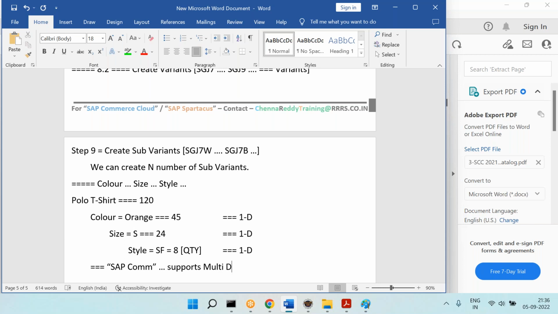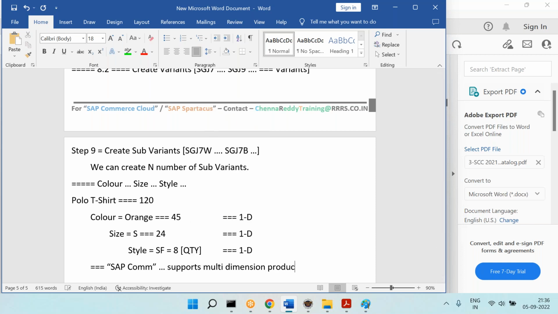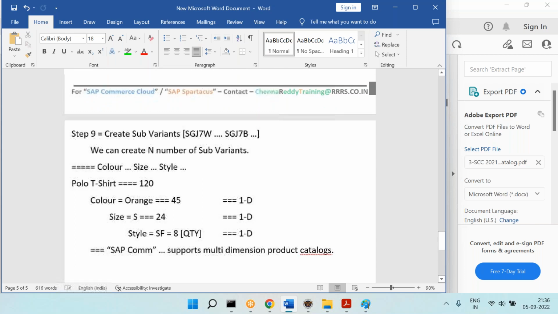This is one of the certification questions. Multi-dimension product catalogs. Is that clear, everyone? What is the meaning of dimension here? Is it clear, everyone? Yes, sir.